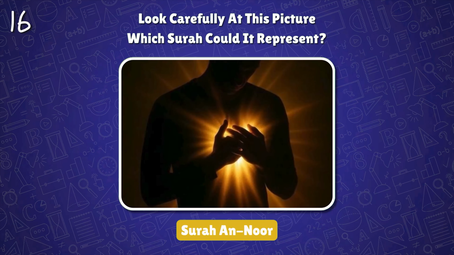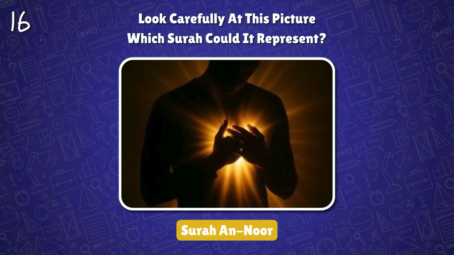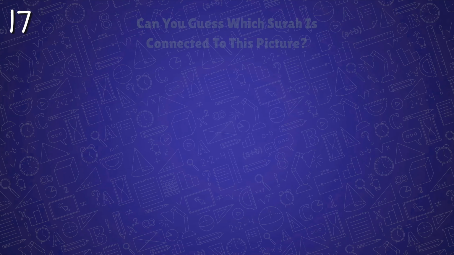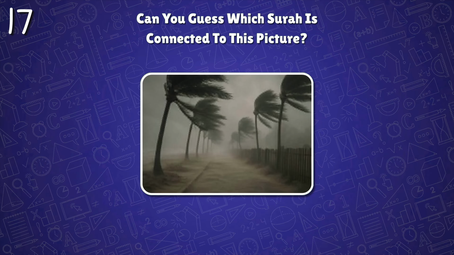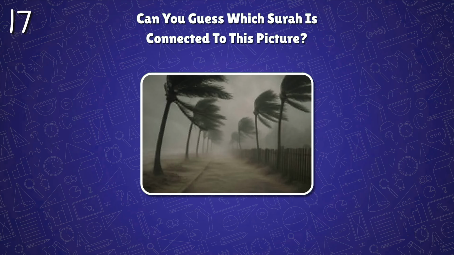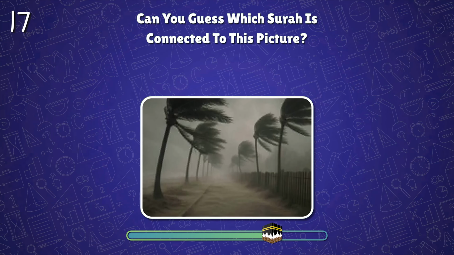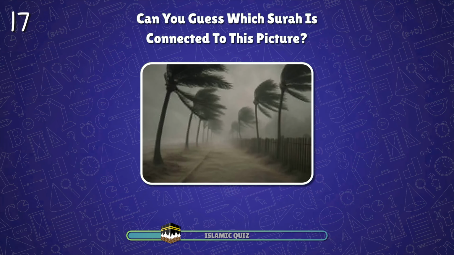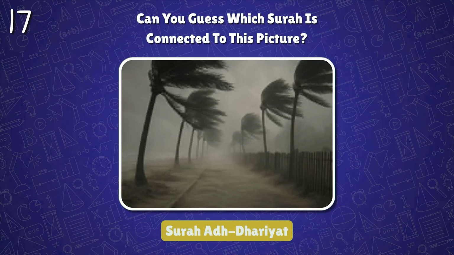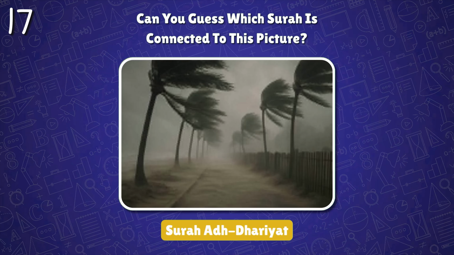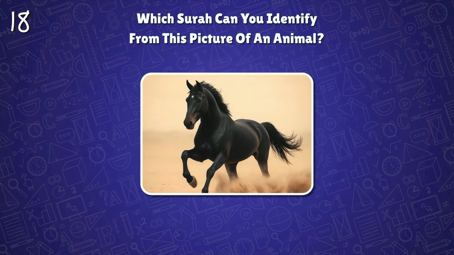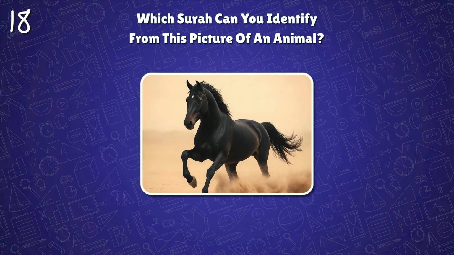Surah An-Nur. It is called the Light and contains guidance about modesty, purity, and good social conduct. Can you guess which surah is connected to this picture? Surah Ad-Dariyat. It mentions the winds as a sign of Allah's power and reminds people about the truth of resurrection. Which surah can you identify from this picture of an animal?